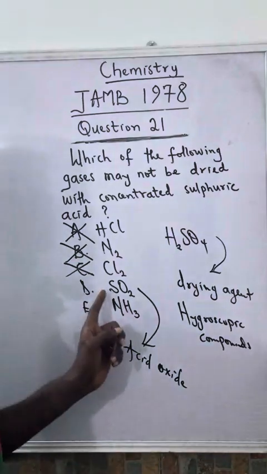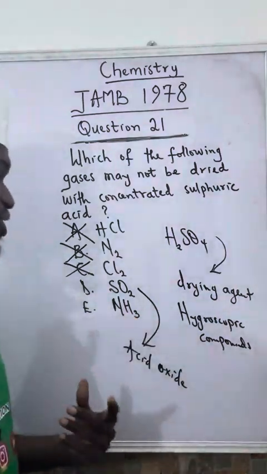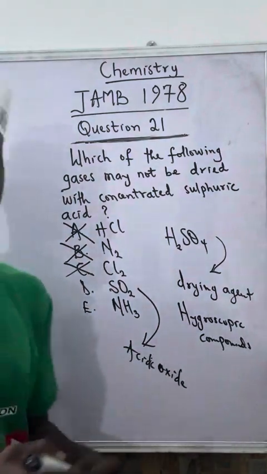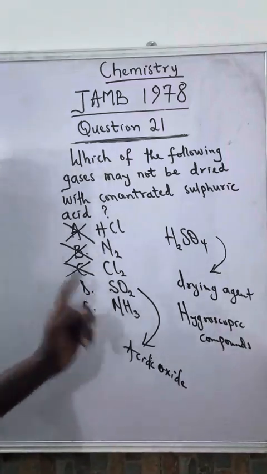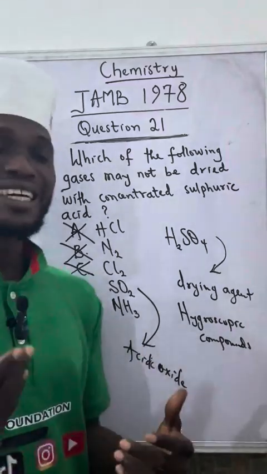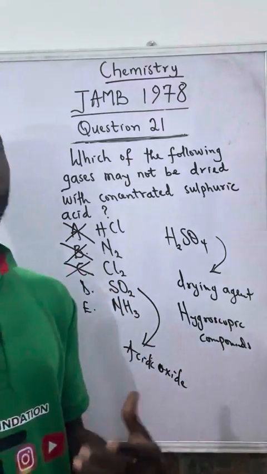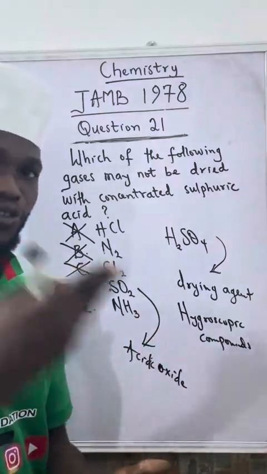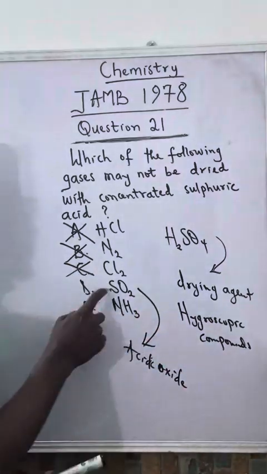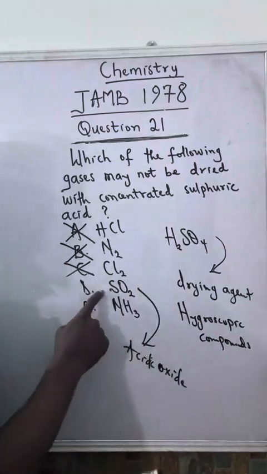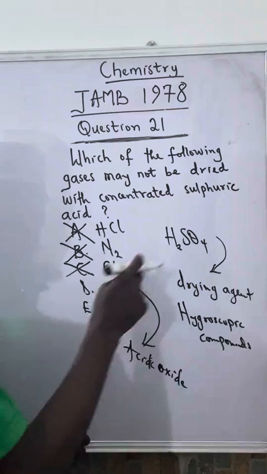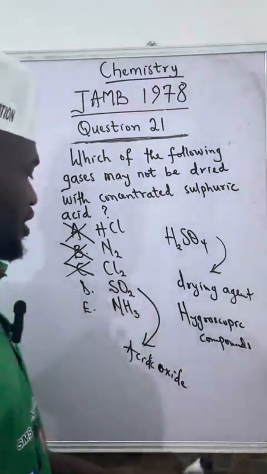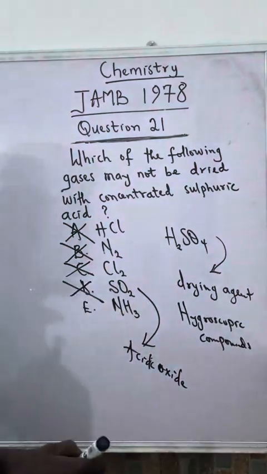So like this, SO2 is an acidic oxide. So it is an acid, as you can see. In fact, we call them acid anhydride, like SO2. When you pour it inside water, it dissolves in the water to form the corresponding acid. So now, SO2 is an acid. So it means acid and acid, this can dry it. There will be no reaction. So this can also not be the answer.